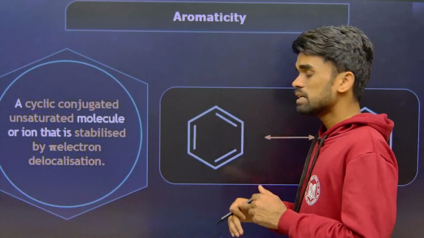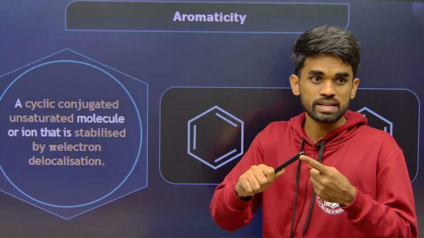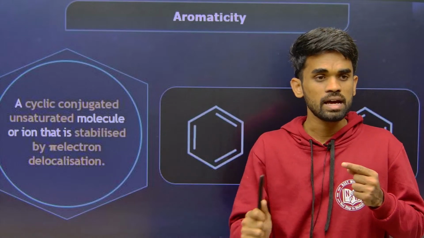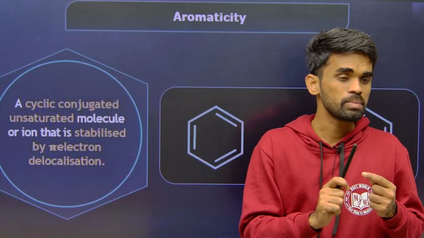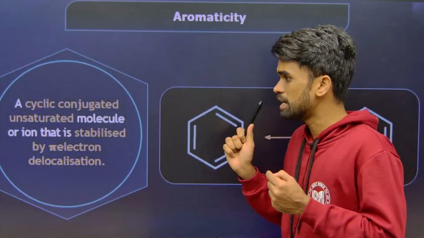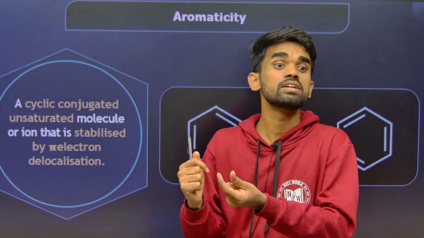Okay, and we have three types of compounds now. One is aromatic compounds, which are highly stable because the pi electrons are present in the lower energy state. Next is anti-aromatic compounds, which are highly unstable because the pi electrons are present in higher energy anti-bonding orbitals. In between these two we have one more type of compound, those are non-aromatic.